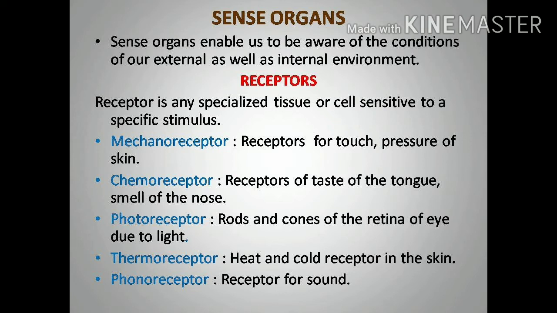Photoreceptors are nothing but they include the rods and cones of the retina of the eye, sensitive to light. So it receives the light. That is a photoreceptor. Thermoreceptor: heat and cold receptor in the skin. It is sensitive to heat as well as cold, especially in the skin region. Phonoreceptor: receptor for sound, to hear the different types of sound. That is the ear, called phonoreceptor.